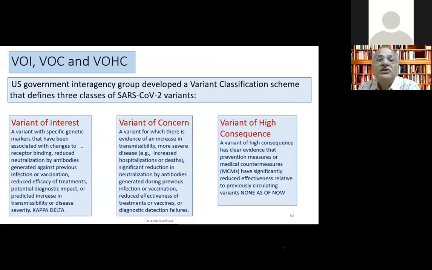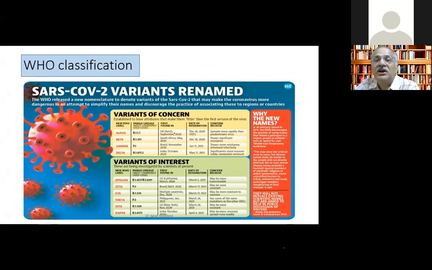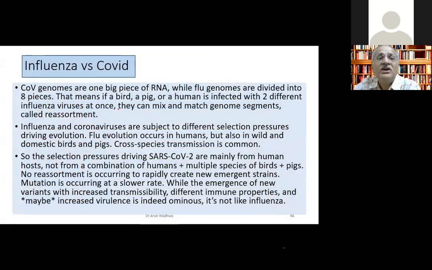Then the US government has done these classifications: variants of interest, variants of concern, and variants of high consequence. As for America, our Delta variant and the Kappa variant are still of interest. Unfortunately, there is no variant of high consequence. They have kept the Brazilian and South African variants as variants of concern. They have 3 different categories, whereas in WHO, there are only 2, variants of concern and interest, and they keep our Delta variant as a variant of concern. So there are 2 different classifications. This is what I was about to tell you.